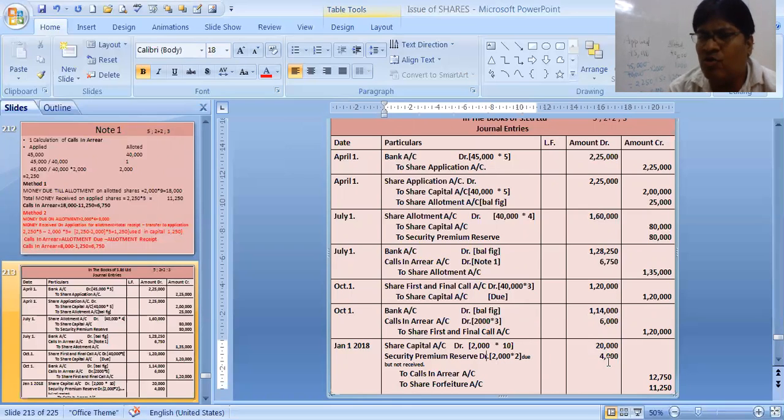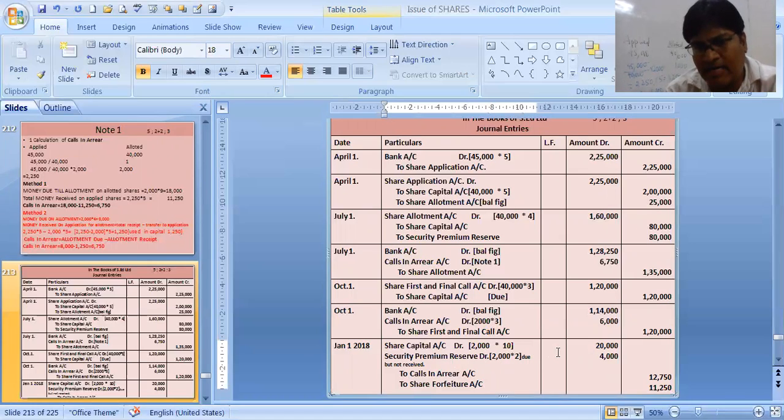If you would have received any money, suppose people would have given us extra over here, 5250, that means 1250 extra. If I would have already received that 1250, I would not have retained this 4,000, but minus 1250 I would have retained. That means this would have come 3750. The simple reason: section 52 states security premium money once received will never be debited. See my other videos, the previous video, for further clarification regarding this.